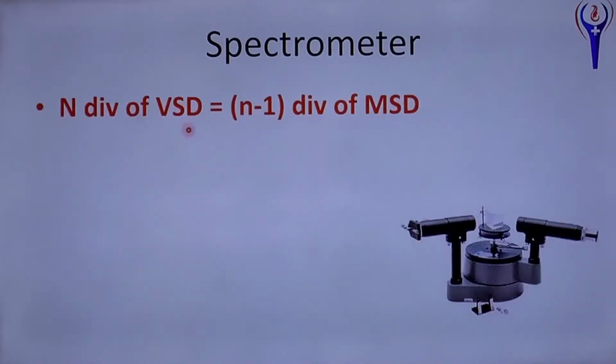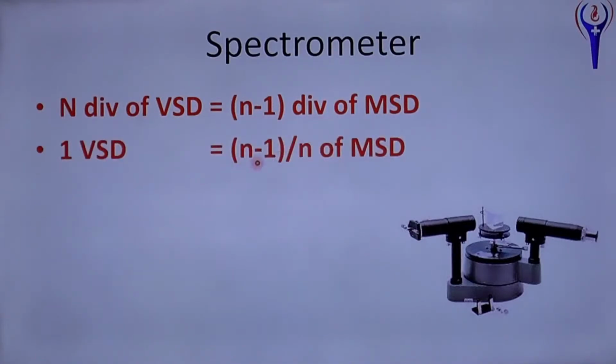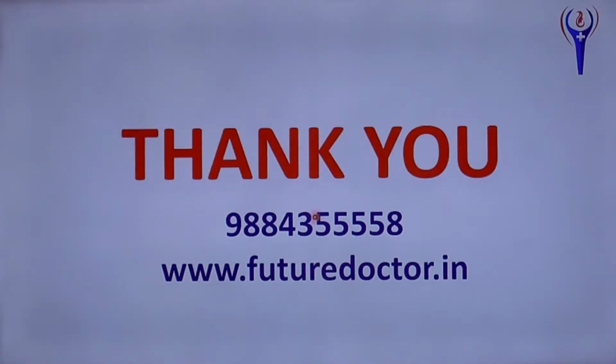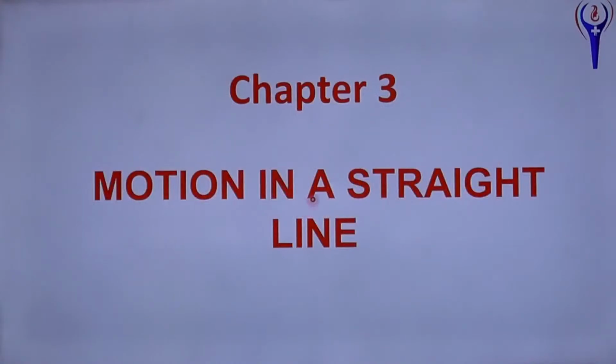Spectrometer: N divisions of the vernier scale equal n minus 1 divisions of the MSD. Then 1 VSD is n minus 1 by n of MSD. The least count of a spectrometer is 1 minute, where 1 by 60 degree equals 1 minute. That is, in a vernier scale, the value will be in minutes. Right, so chapter 3 will complete that.